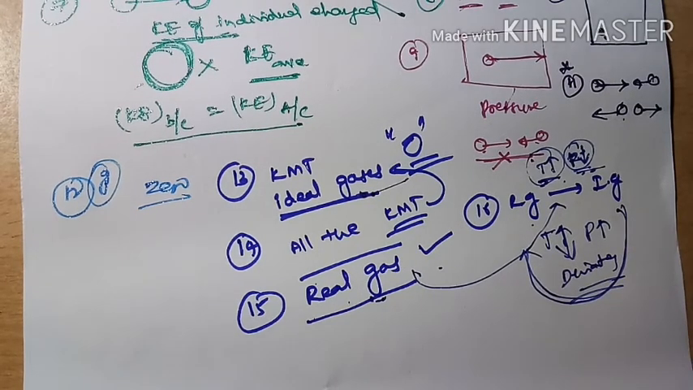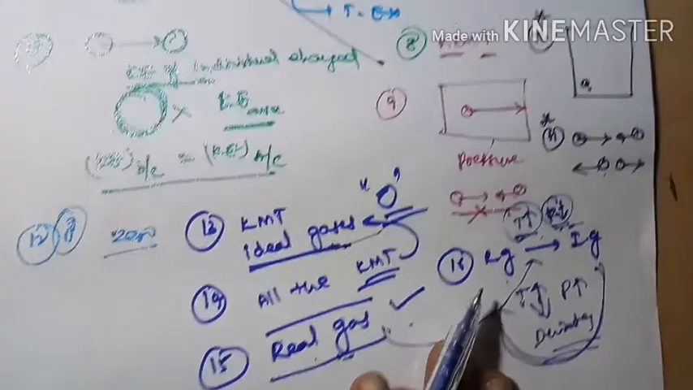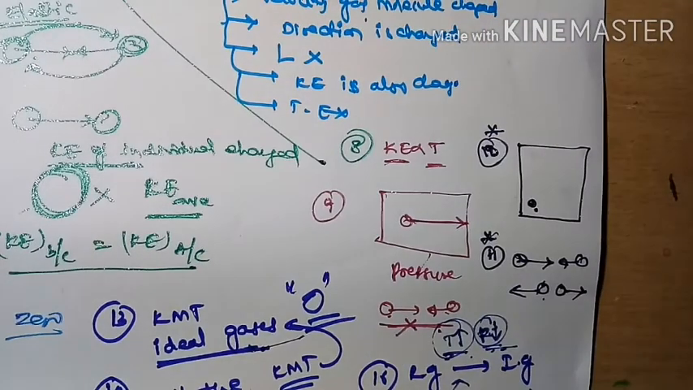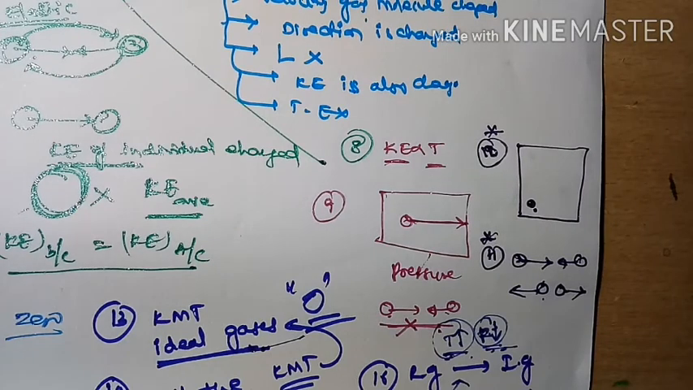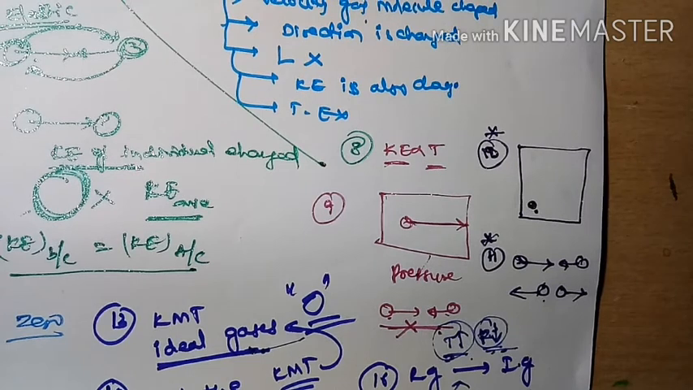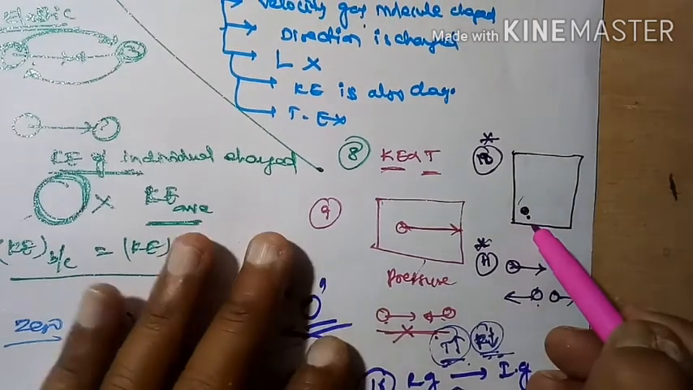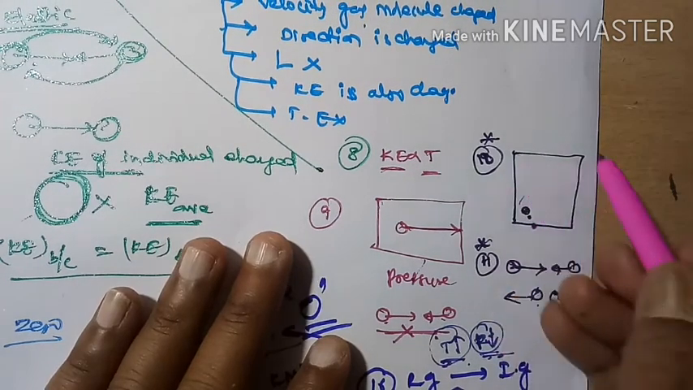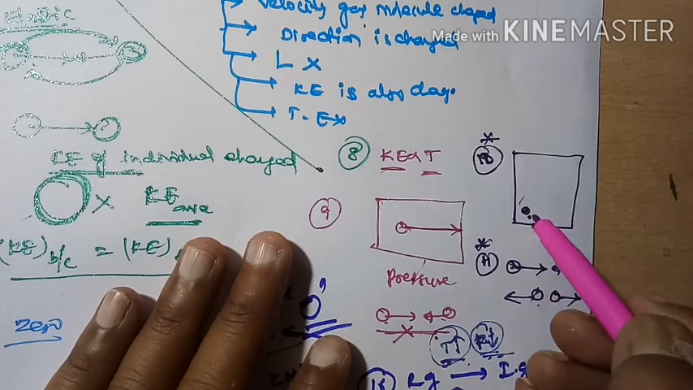So these are the assumptions of the kinetic molecular theory. I already told you the kinetic molecular theory has two faulty assumptions. How can you say these are the faulty assumptions? The first is possible at high volume. That means if more volume is occupied by the gas, we can consider it.